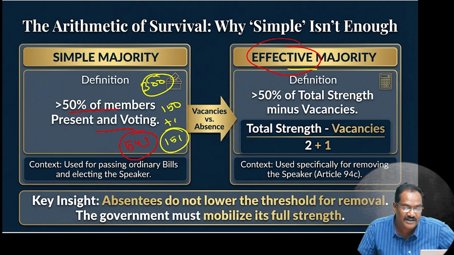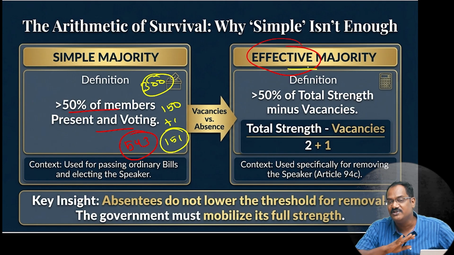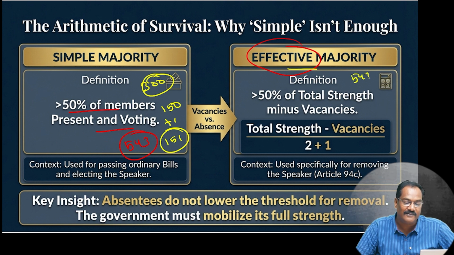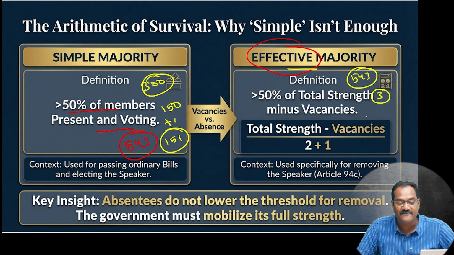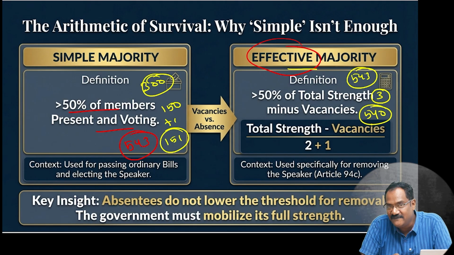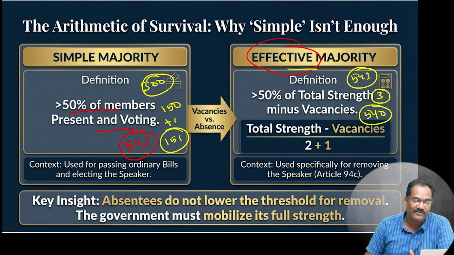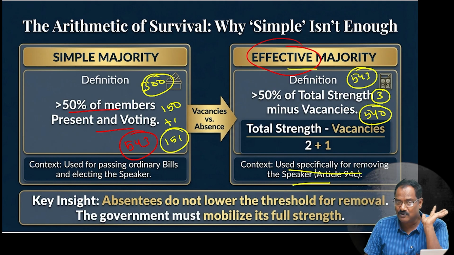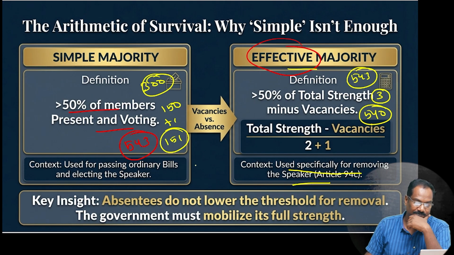But the effective majority means they are only removing the vacancies. Today they have not come, but certain vacancies are there. For example, out of 543, there are 3 vacancies. So we'll take 540 as the total members, and in that we need a majority, that is half of this. This is used specifically for removing the Speaker. It is used for the Chairman also, and here also they have used it.